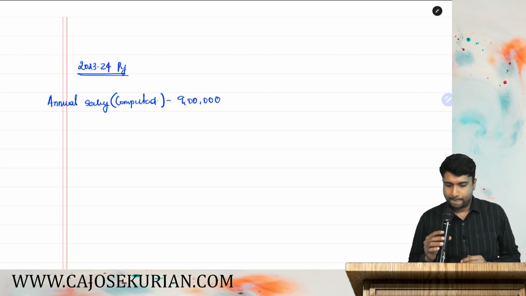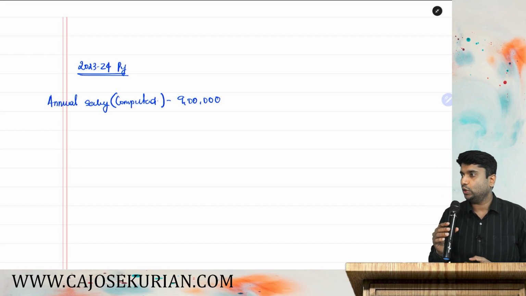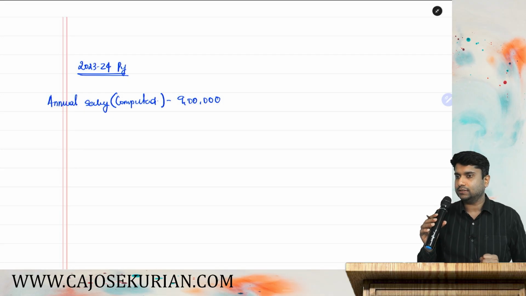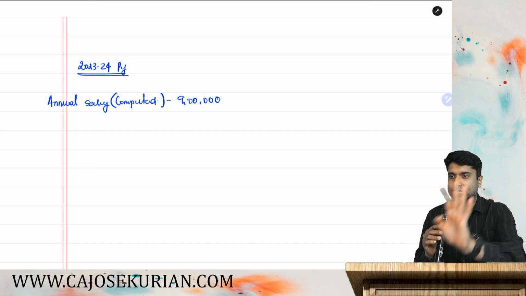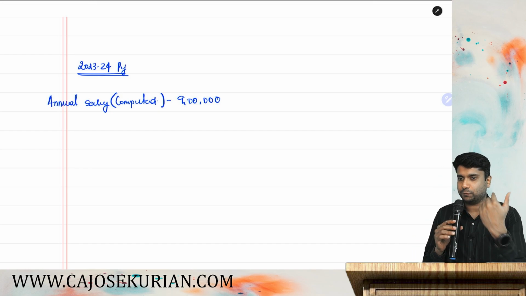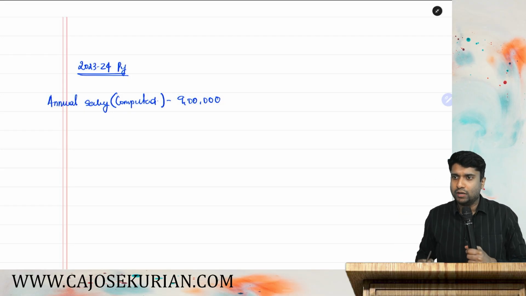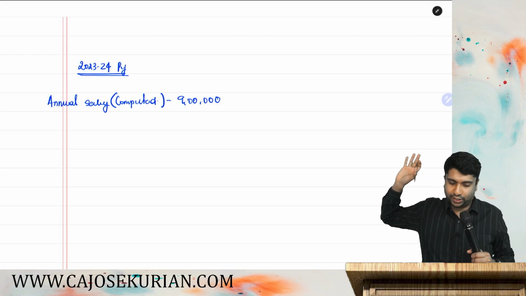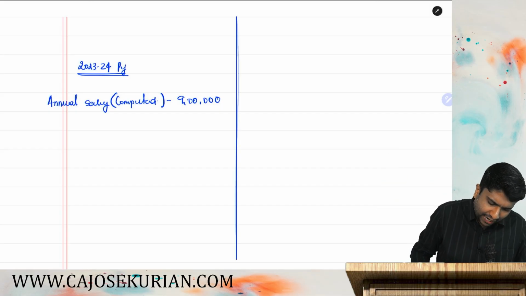Are you all here? Now, in 23-24, you asked me for a wage revision. You told me that you want extra 3 lakhs. But I told you that I have no plans to give you extra 3 lakhs salary. So we were in a dispute. My employee wanted me to pay additional 3 lakh rupees in 23-24, but I denied it. I said no salary revision. So we were in a dispute. But that year got over. I paid only 9 lakh and the dispute goes on.